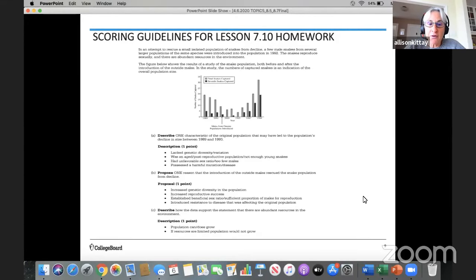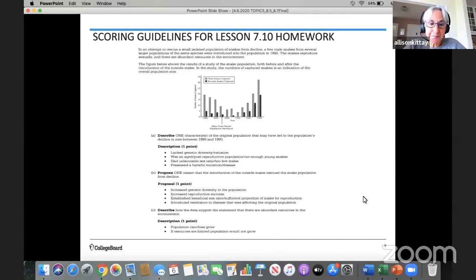It could have had an unfavorable sex ratio with too few males, or the population could have had a harmful mutation or a disease. So any one of those points that describe the decline between 1989 and 1993 was worth 1 point.